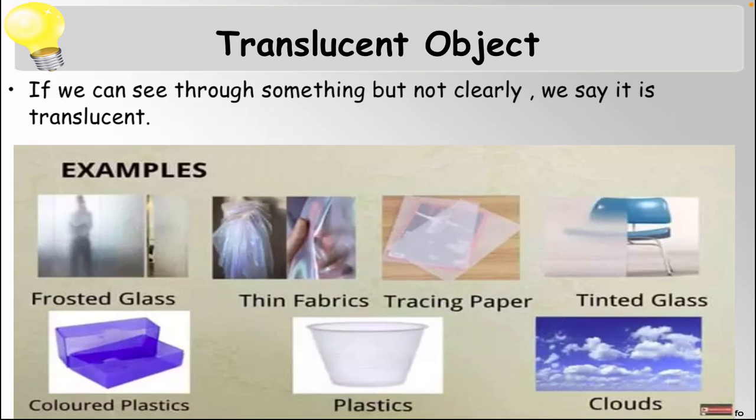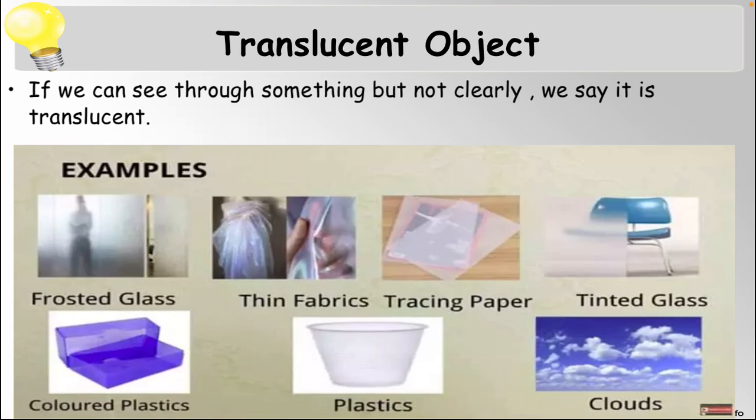These are the examples: frosted glass, which is not clear, it is frosted and only partially lets light come through. Thin fabric, tracing paper, butter paper, tinted glass, colored plastic, thick plastic, and clouds are all examples of translucent objects because light partially passes through them. We cannot see clearly through a translucent object.